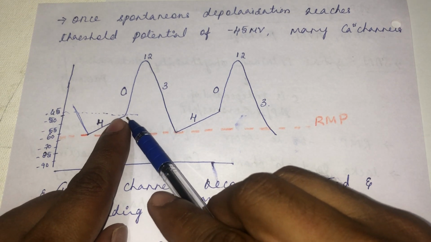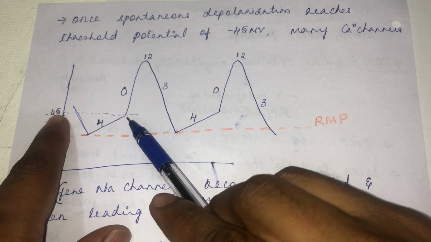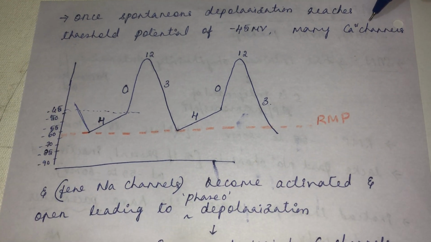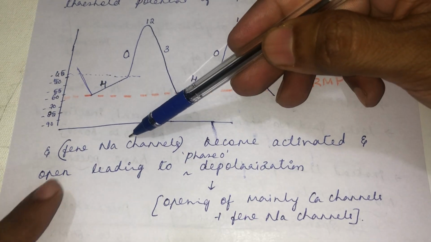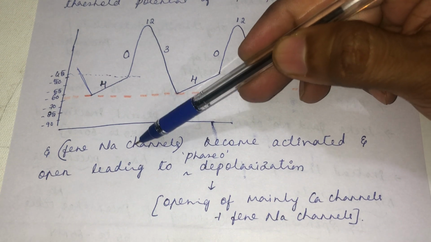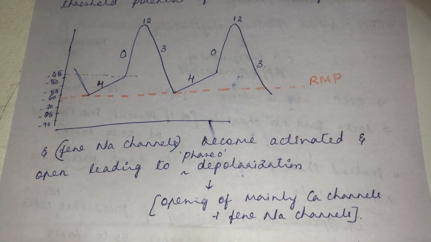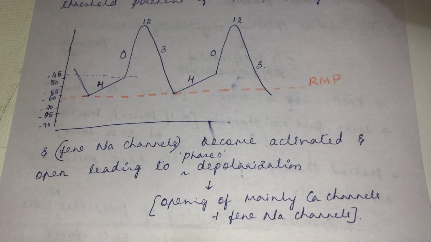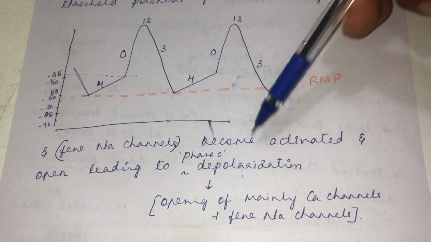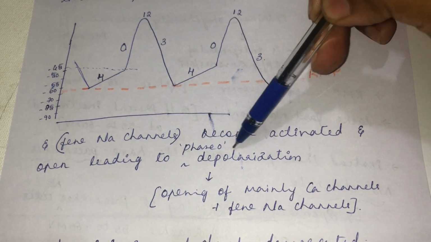Once it reaches the threshold potential, which is -45 millivolt, many calcium channels and very few fast sodium channels, I already told you there are a few fast sodium channels also present in the automatic fiber, become activated and open, leading to phase 0 depolarization.